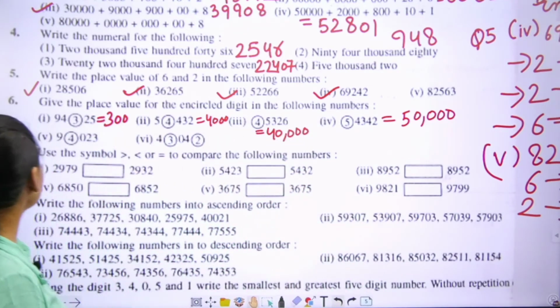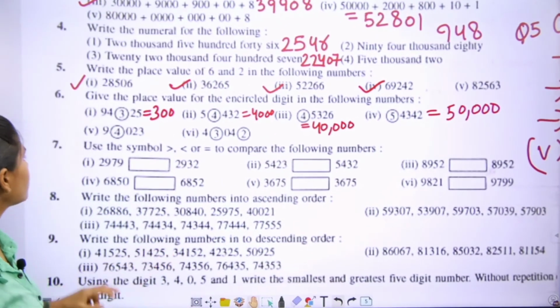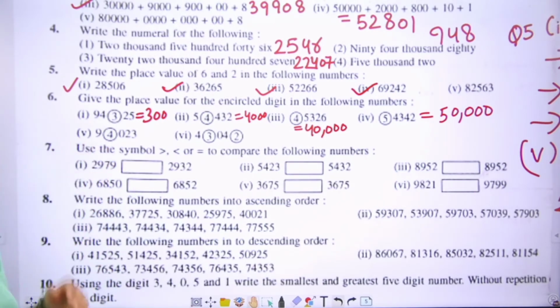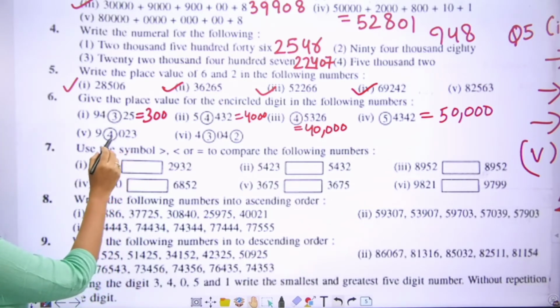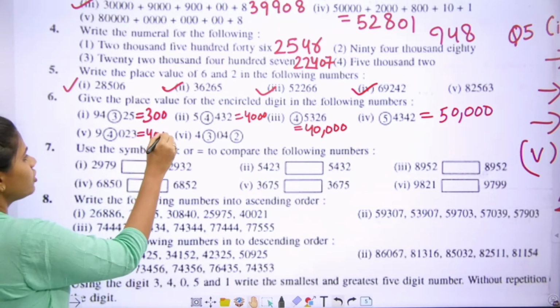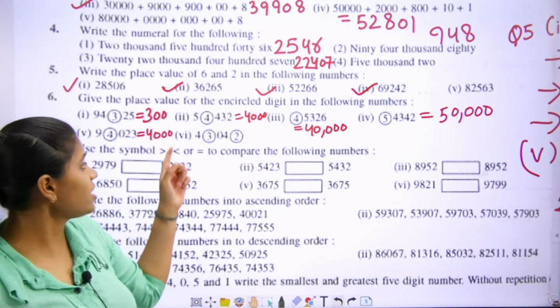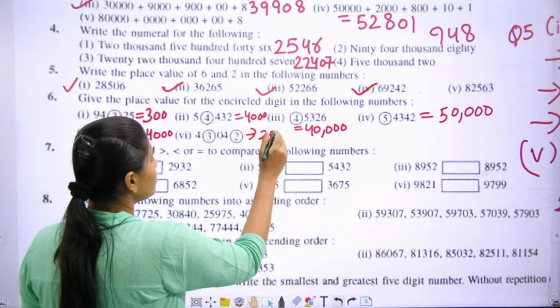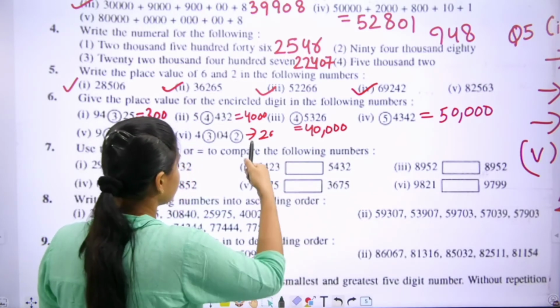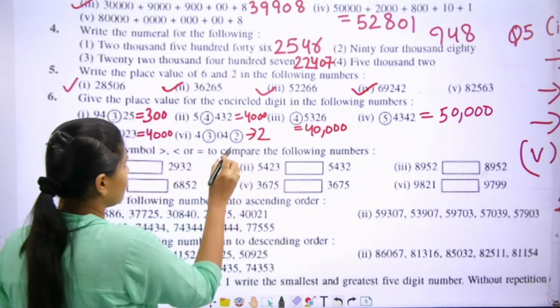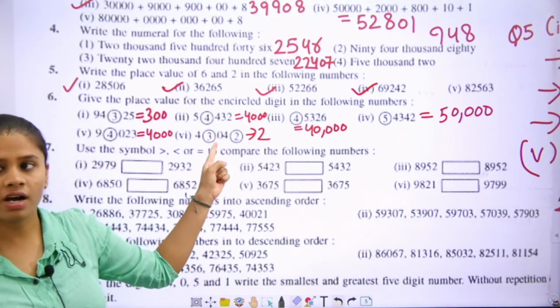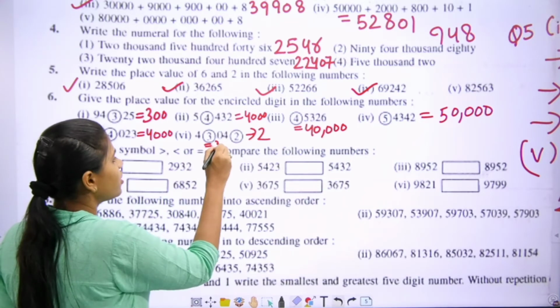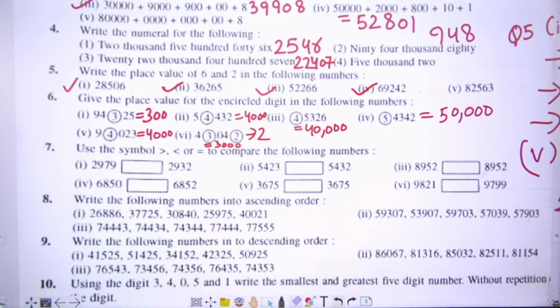Move to the next part. 94,023. We have to tell the place value of 4. Ones, tens, 100, 1000. We will write here 4,000. Move to the next part. In this part, we have to tell two place values. First one, that is 2. We will write here 2. And in 3, ones, tens, 100, 1000. We will write here 3000. Understand, students? Now move to the next question, that is 7.